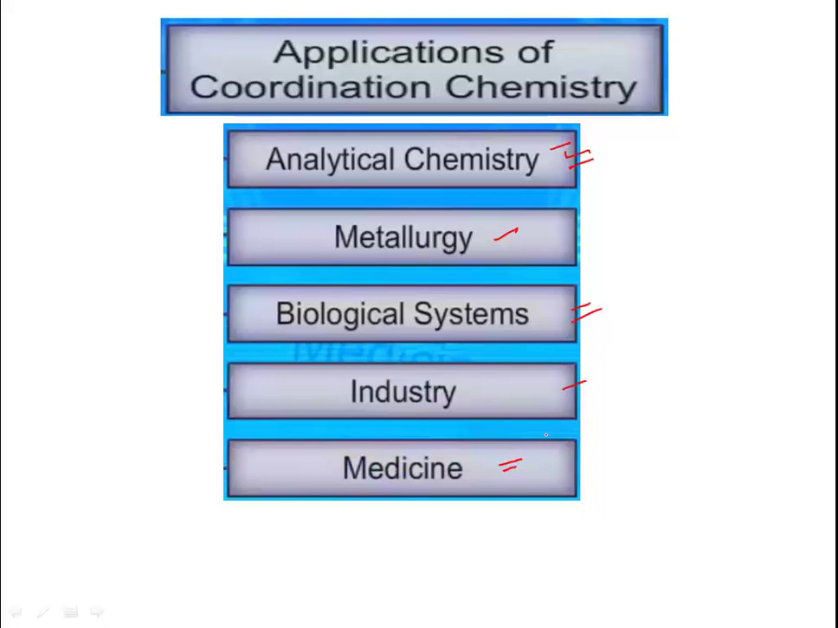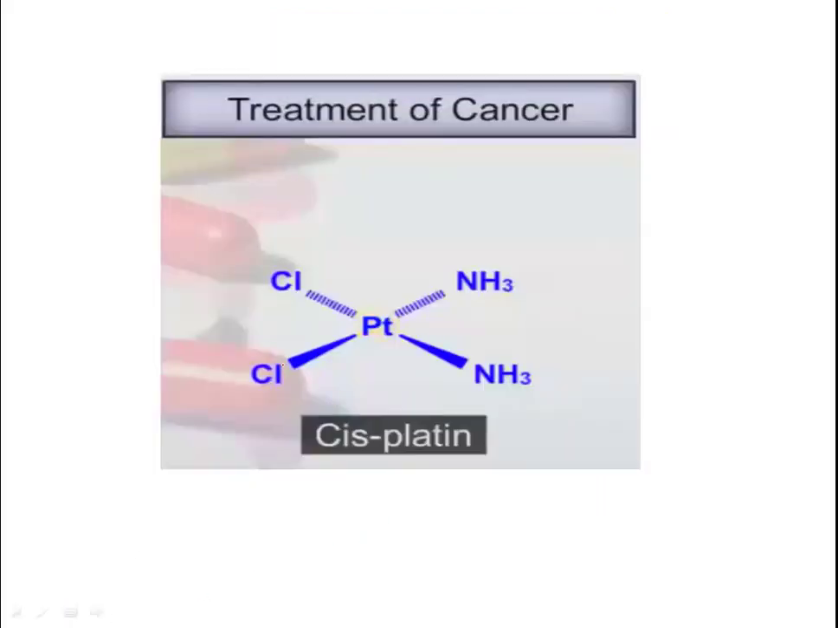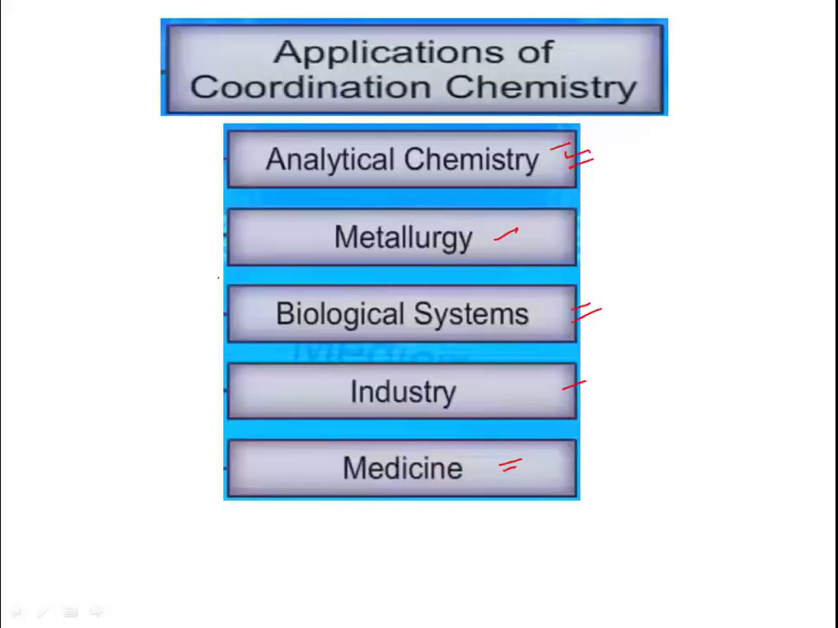They are also used in medicines for dangerous diseases such as cancer, for example cisplatin. If you remember, this platinum complex, the cis form of this, is used for the treatment of cancer. So just go through the applications of coordination compounds, and with this we complete this chapter.